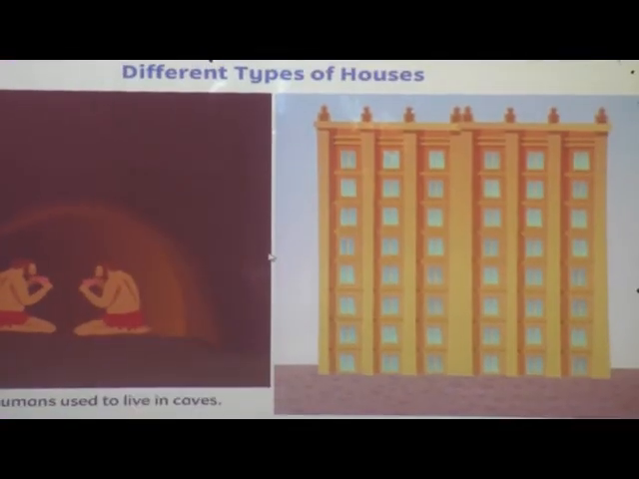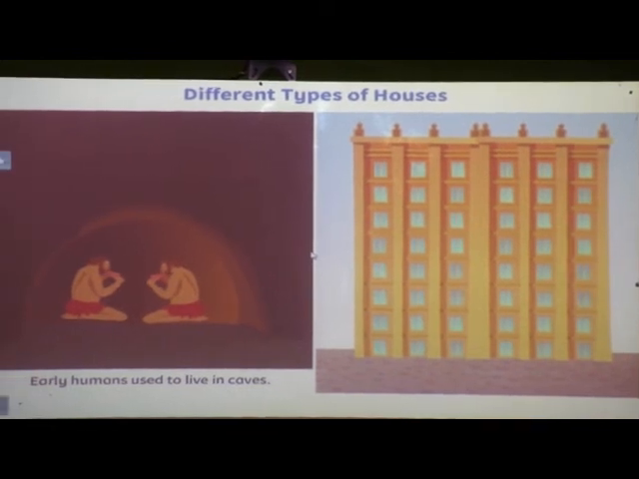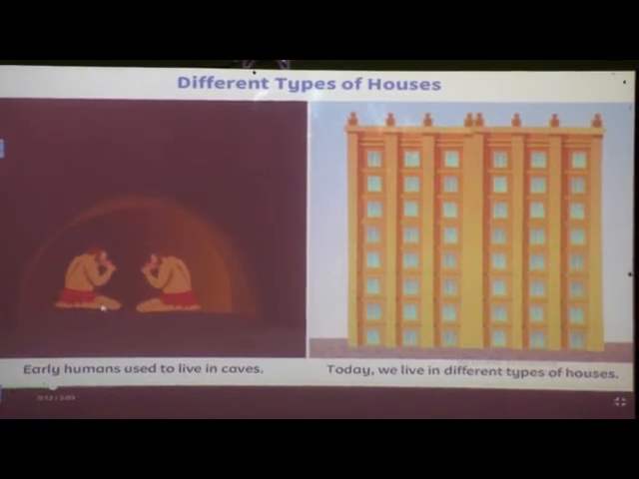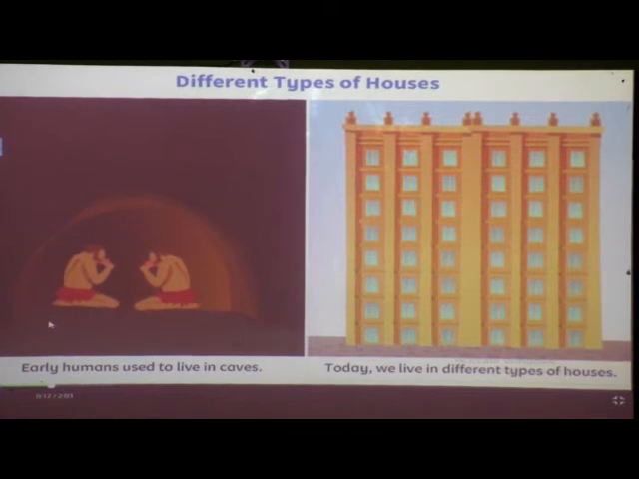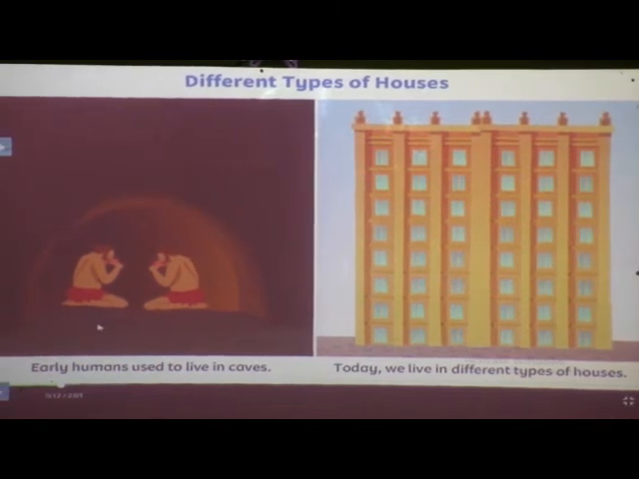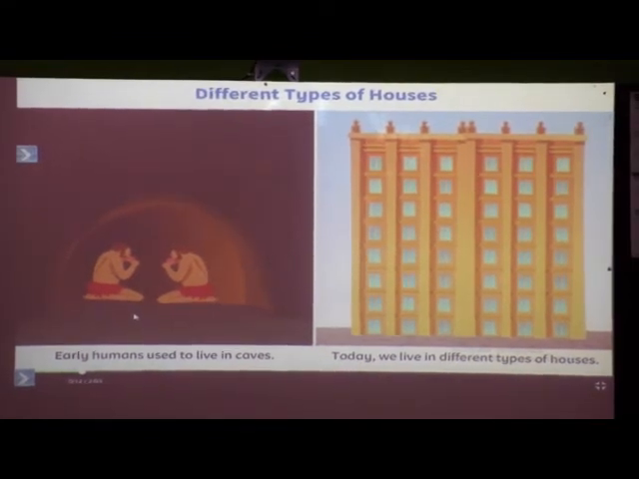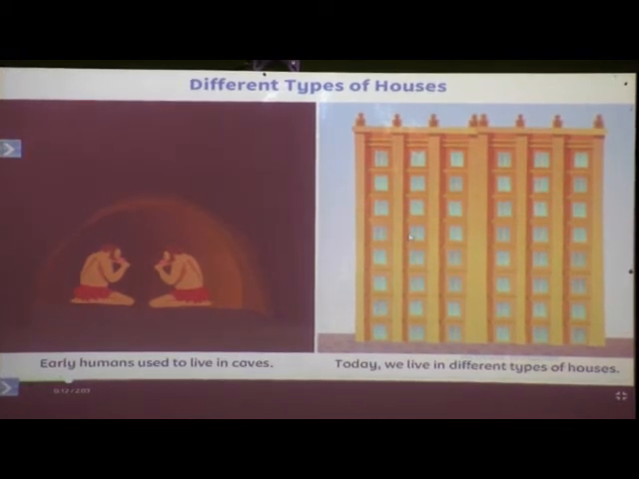Different types of houses. Early humans used to live in caves. See children, these are the early humans, and the early humans were living in caves. At that time they didn't have these types of houses like temporary houses or permanent houses. They were just living in caves. And what were they eating? They were eating meat of animals or some forest fruits.